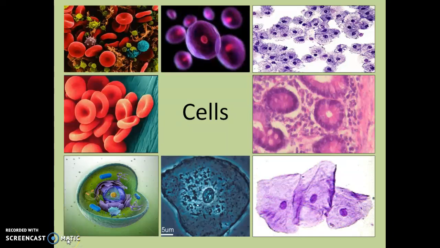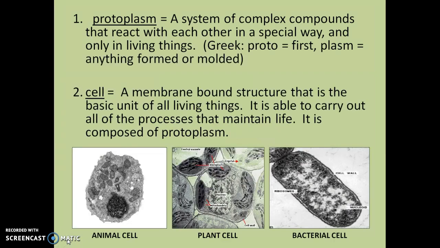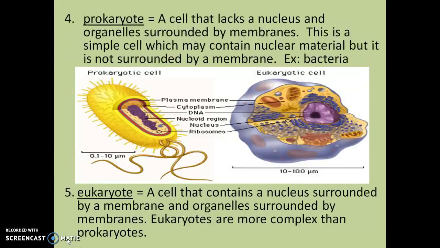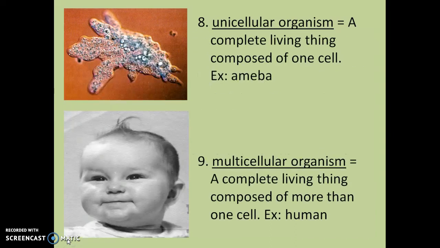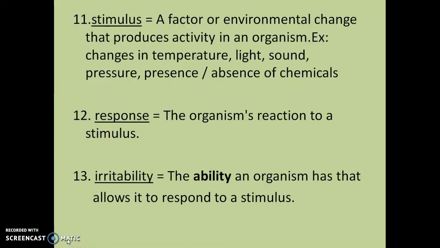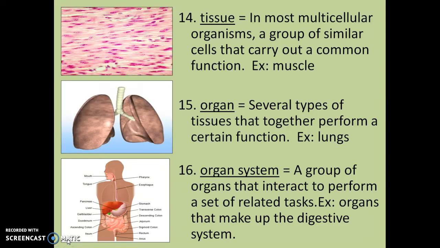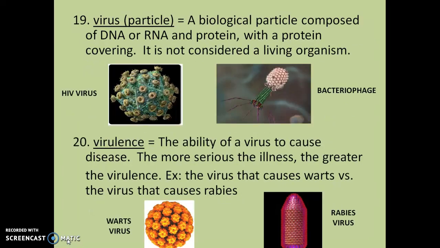Hello everybody, and this is our chapter on cells. Some vocab words for you. We went through these the other day in class. We got protoplasm, cell, organelle, prokaryote, eukaryote, cell specialization, organism, unicellular organism, multicellular organism, colonial organism, stimulus, response, irritability, tissue, organ, organ system, biogenesis, abiogenesis, virus, and virulence.